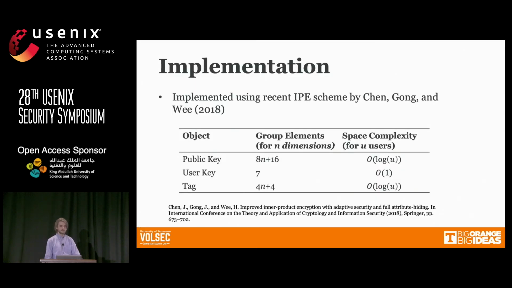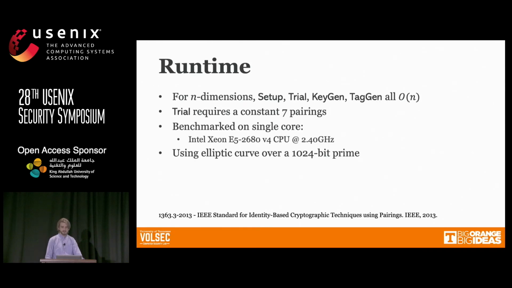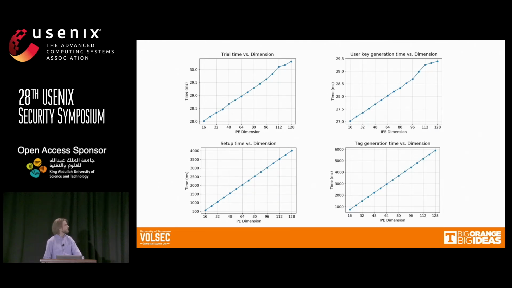Finally, we did an implementation of this so we could get some benchmark numbers. We used a recent IPE scheme that's fully attribute hiding, secure in the standard model due to Chen, Gong, and Wei. And in this scheme, all the algorithms are linear in the number of dimensions of the IPE scheme, although the trial algorithm is dominated by just the constant number of pairings that are involved, with 7 pairings. And so these are our numbers.